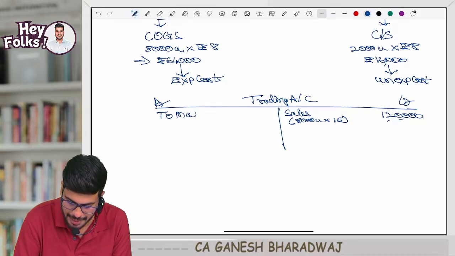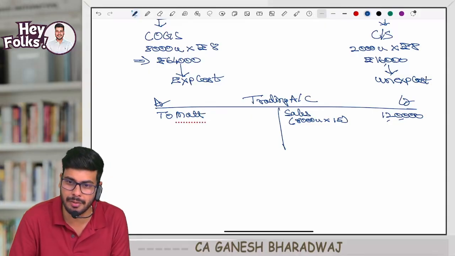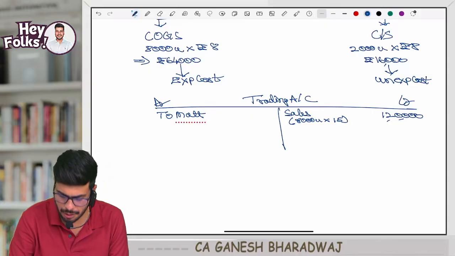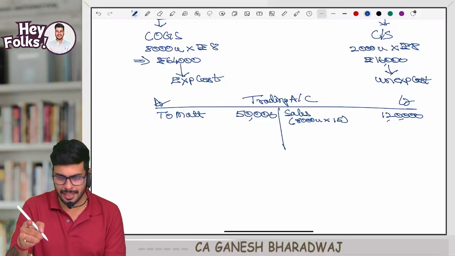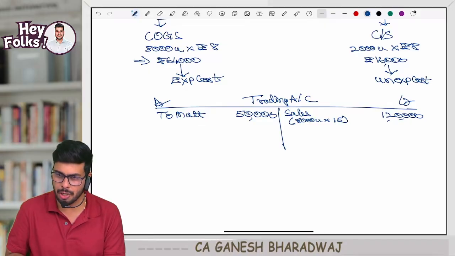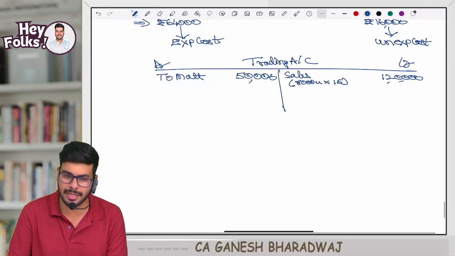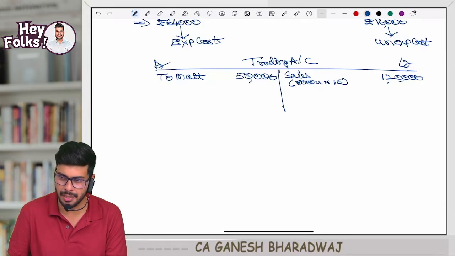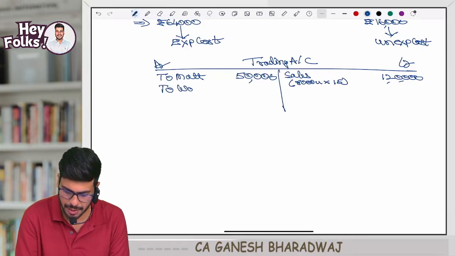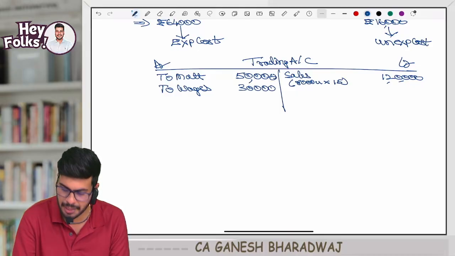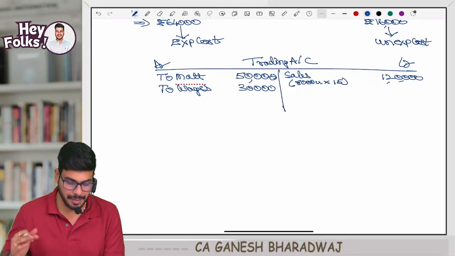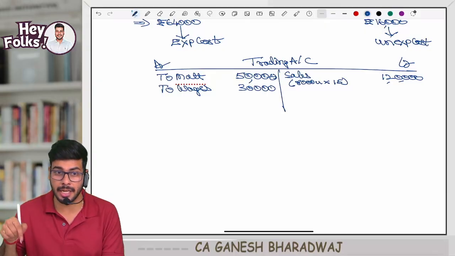Now here I have what? Material cost. How much was my material cost? 50,000 rupees was my material cost. This is how I would have posted, no? Is it incurred inside the factory? Yes. Can I put it in trading account or P&L account? Trading account. Next, what other item is incurred in factory? Wages. How much is it coming out? 30,000 rupees. This is also incurred in the factory only. Correct? Fine. Now, that's all. Admin and selling, I can't put it here.